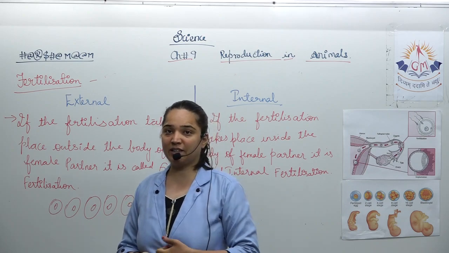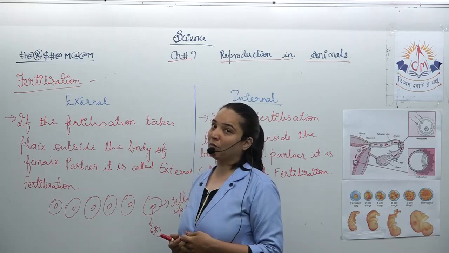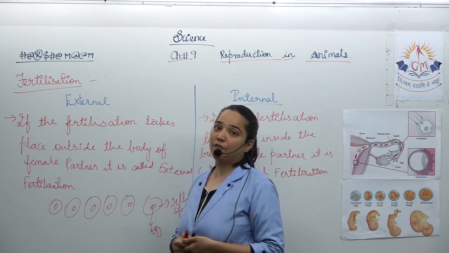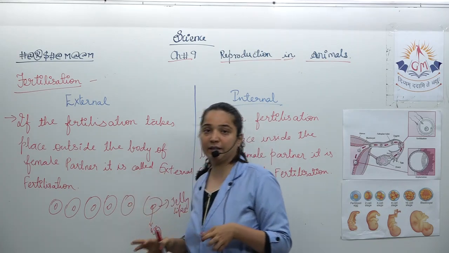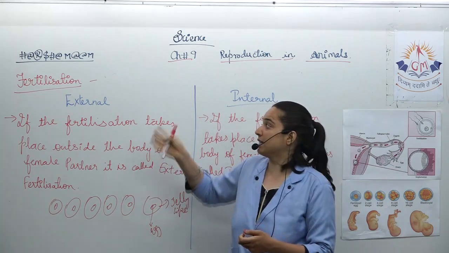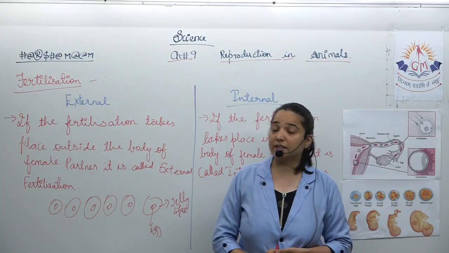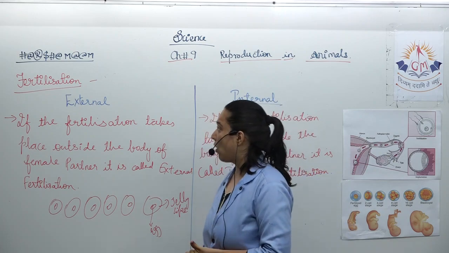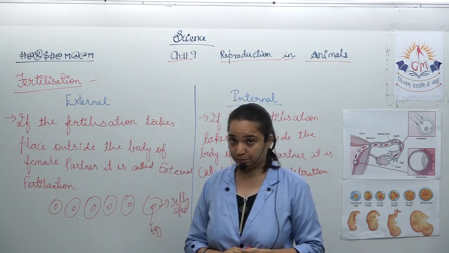Because in the beginning it is a tadpole. Even when we do metamorphosis, we will study how the cycle of the frog goes on. But here the development as well as fertilization, everything takes place outside the body of the female partner. Then that type of fertilization is called external fertilization.